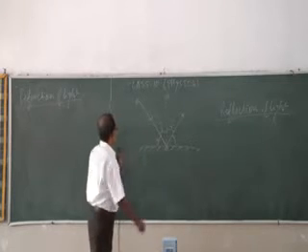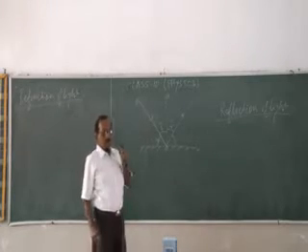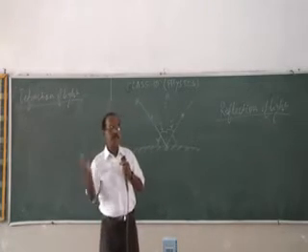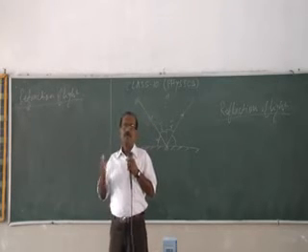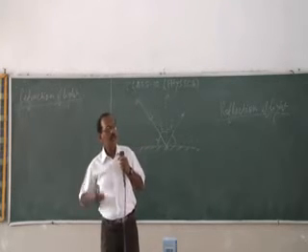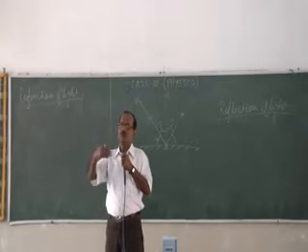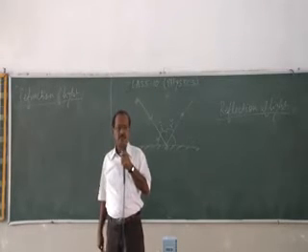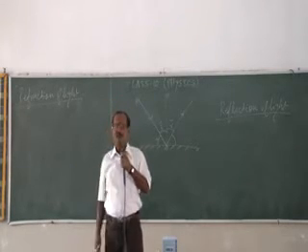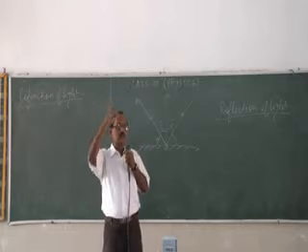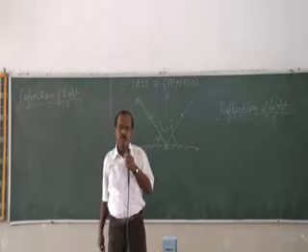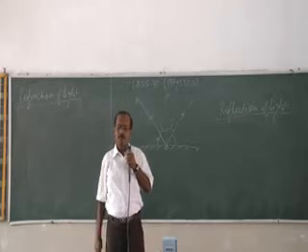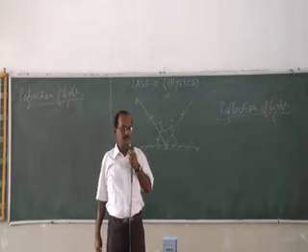Now, we also know the rectilinear propagation of light. It means light travels in a straight line. But this is possible only when light is traveling in a single homogeneous medium. Say it is traveling only through air, only through water, or only through glass. Then light will move in a straight line.